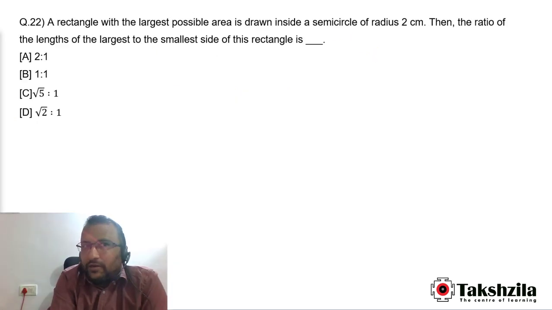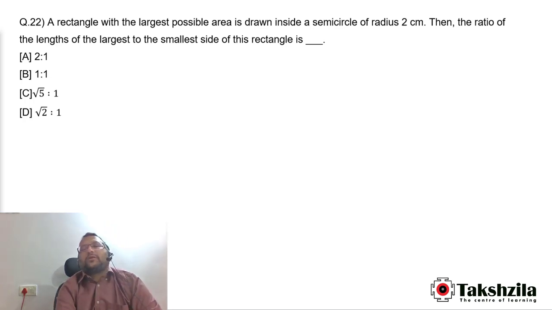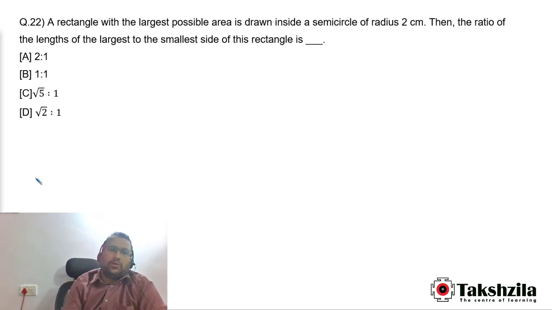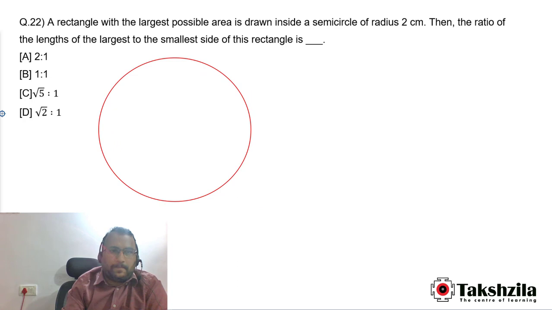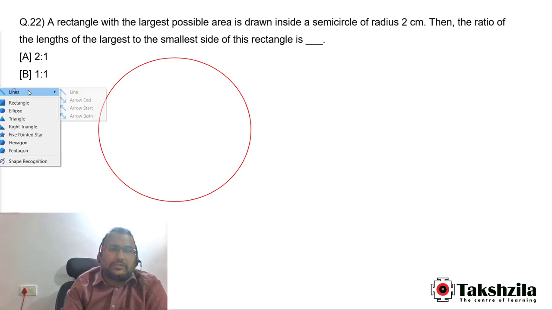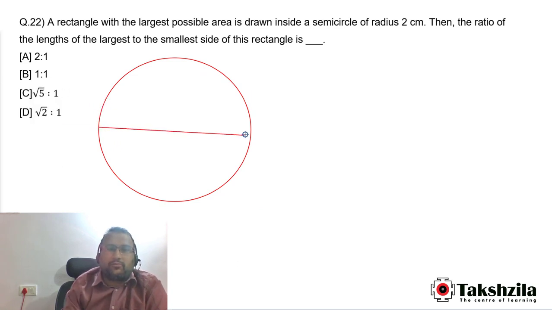क्वेश्चन नंबर 22. A rectangle with the largest possible area is drawn inside a semicircle of radius 2. Then the ratio of the length of the largest to the smallest side. The length of largest side and the smallest side of that rectangle is how much? तो पहले तो यहाँ पे डायग्राम निकाल लेते हैं. लेट्स ड्रॉ सेमी सर्कल और फर्स्ट ऑफ ऑल लेट्स ड्रॉ सर्कल लाइक दिस. देन दिस इज गोइंग टू बी द सेमी सर्कल ओवर हियर.